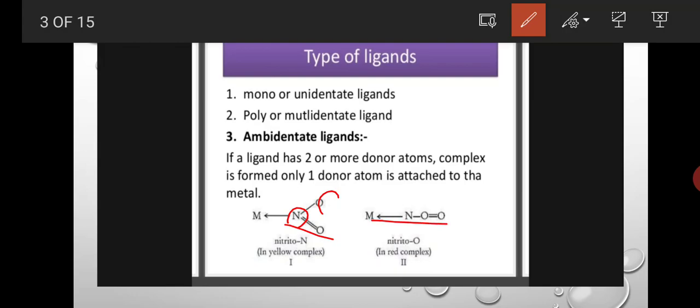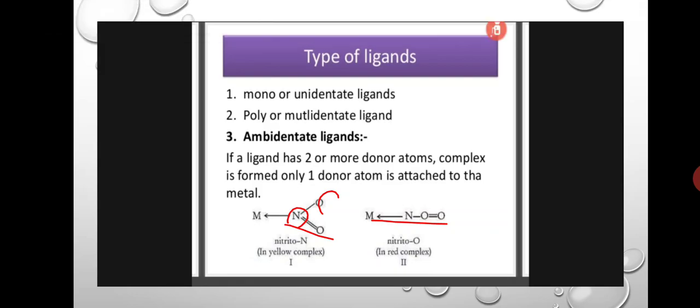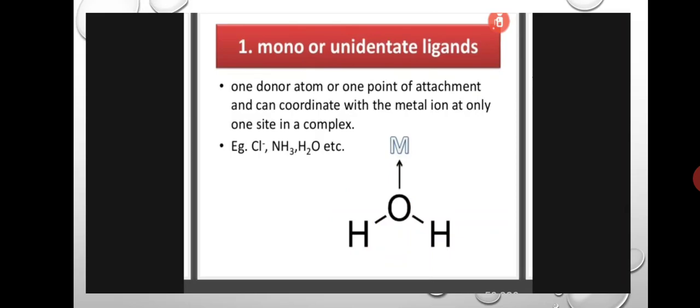But here one donor atom is attached to the metal. And here mono or unidentate ligands have one donor atom or one point of attachment, and can coordinate with the metal ion at only one site in a complex.